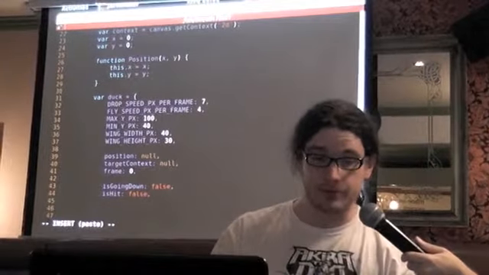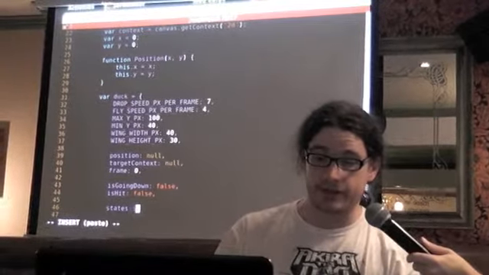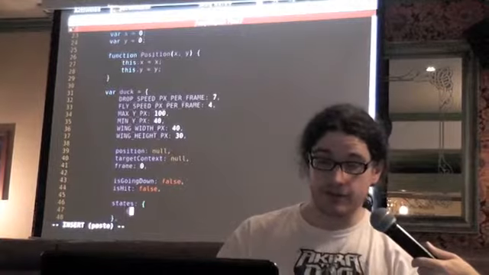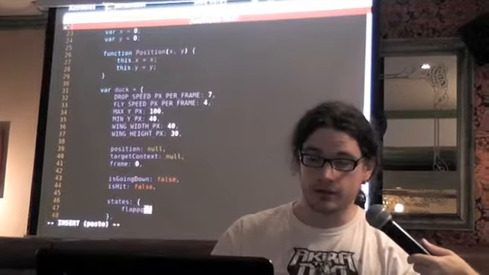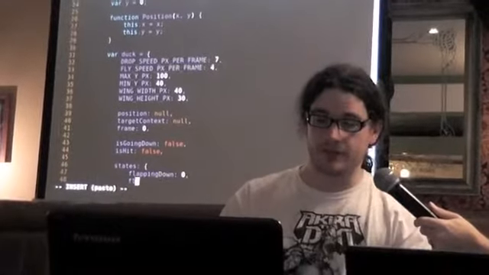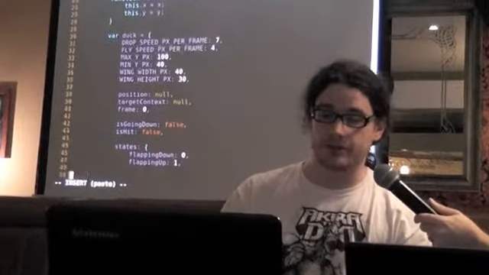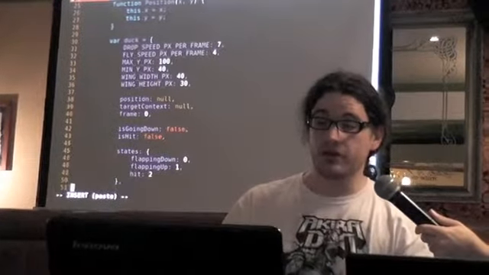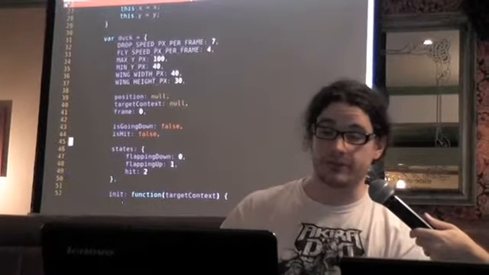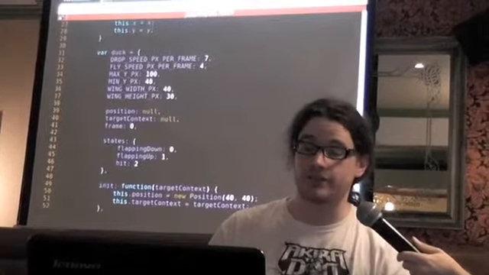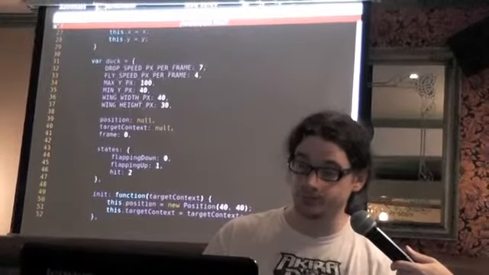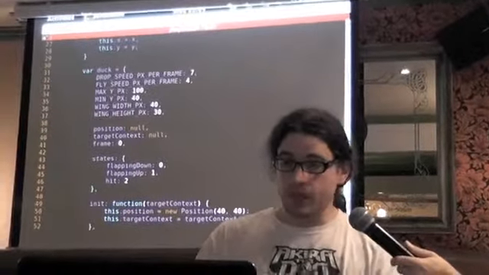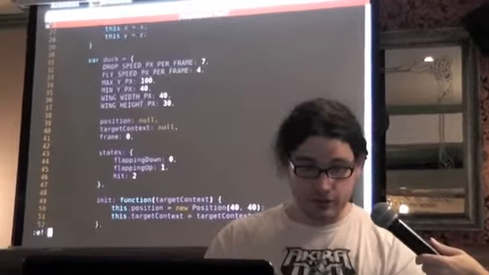It's really easy to throw booleans in, but what I'm going to do is give it a little bit more context. Again, more semantic information, more telling people what I'm doing. Flapping, down. No, flapping. This is like an enum or whatever I'm using this as, and what's the third state? Hit. It's been hit too. So I'm using states rather than loads of Boolean flags, and what I find generally is that communicates a little bit more meaning to the person reading my code, making them even less likely to end up in the bear trap at the foot of my bed. Okay, so let's go on to version 10.